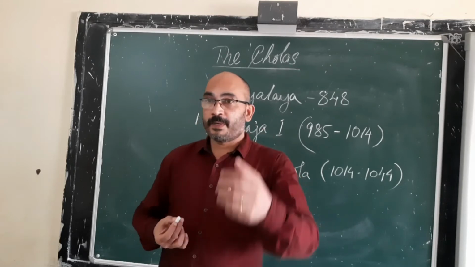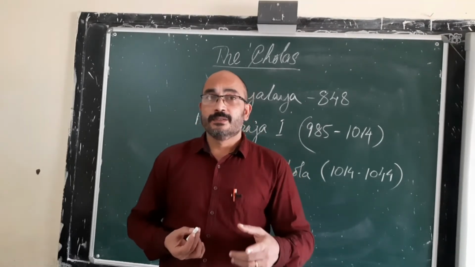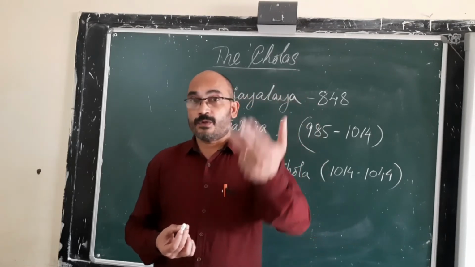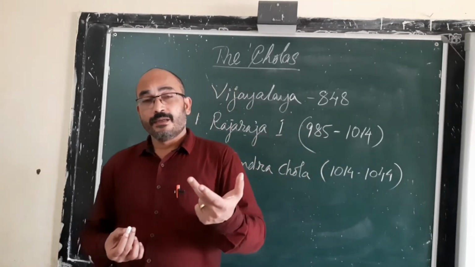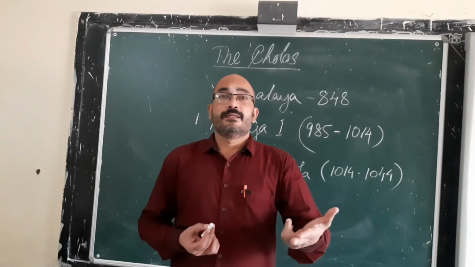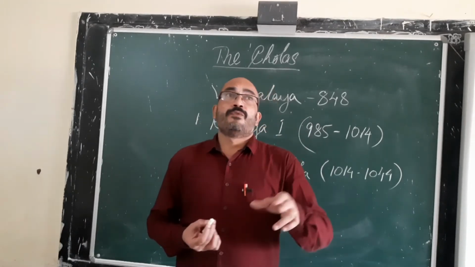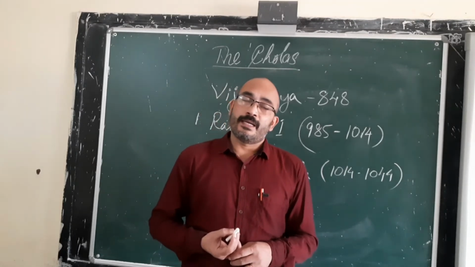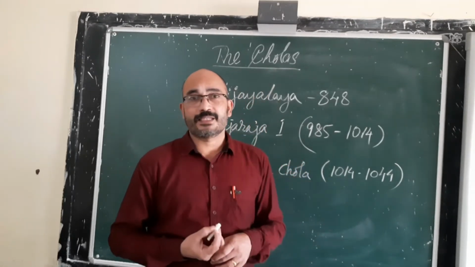Godavari was a very big river, and the Ganga is also a very big river. After that, they reached Bengal. Bengal was ruled by a Pala ruler named Mahipala, and Mahipala was defeated.